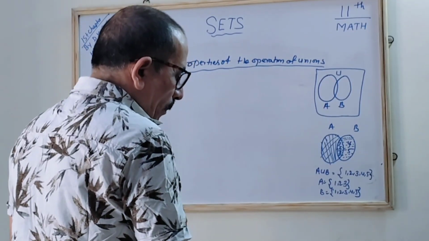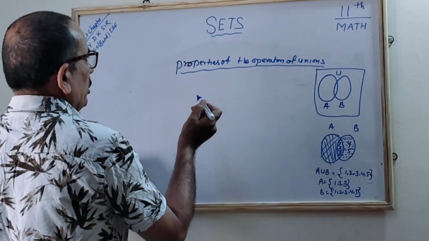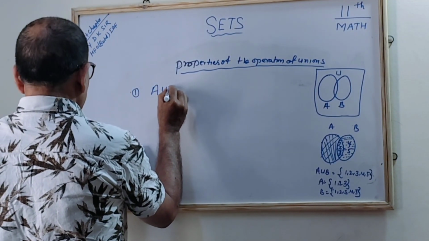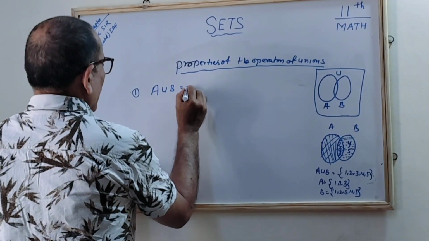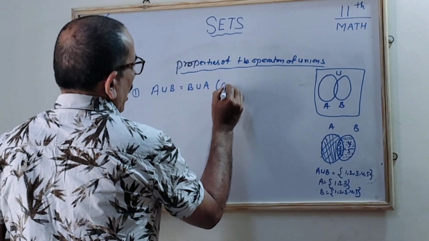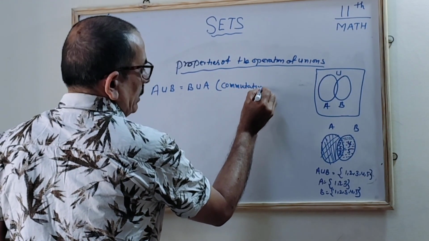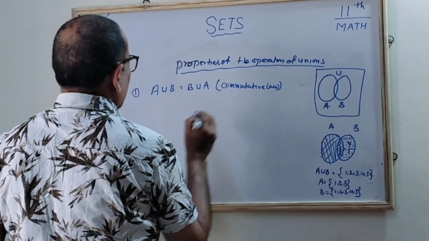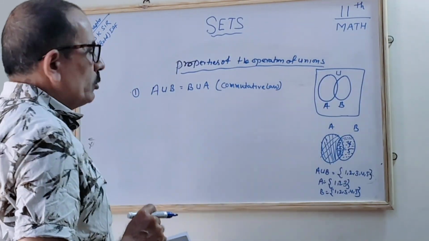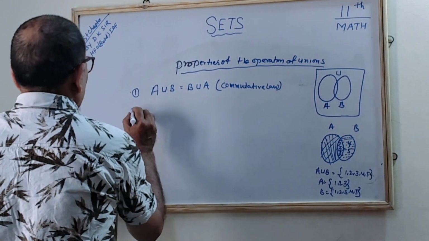Now we will see the properties of the operation of unions. The first property: A union B is equal to B union A, correct? As we know, it is the commutative law. As per the commutative law, A plus B is equal to B plus A. So here also it follows the commutative law: A union B is equal to B union A.